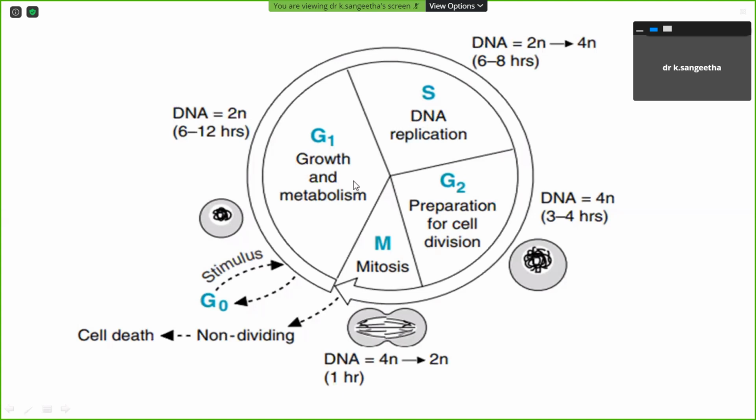When DNA replication is started, the retinoblastoma gene is phosphorylated. Followed by the phosphorylation, it will suppress the transcription factor E2F. When the suppression of these transcription factors occurs, the initiation of the S phase starts.